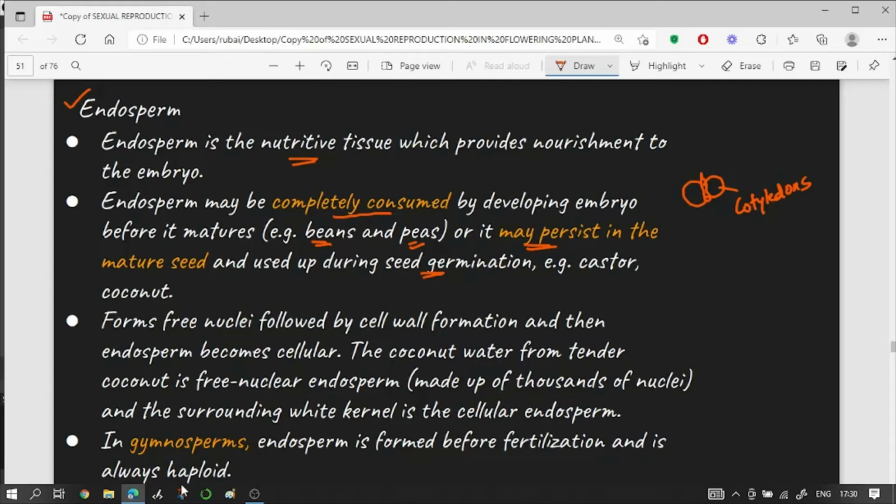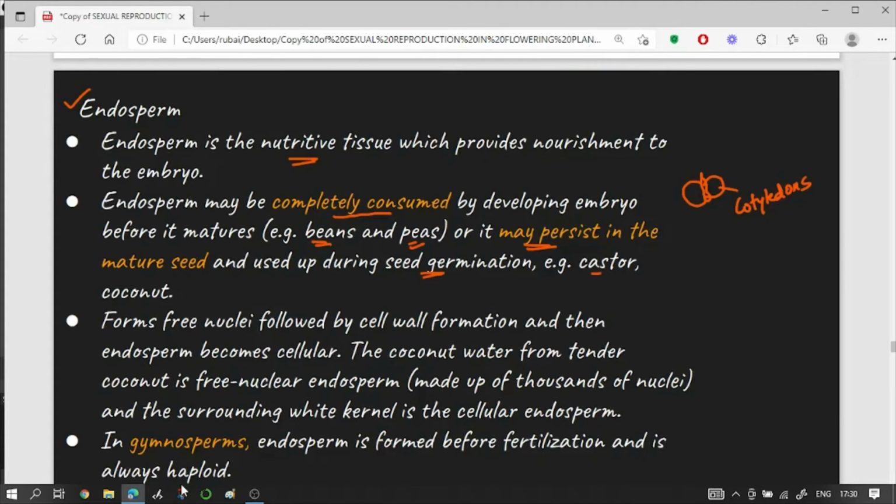All right, so examples of those plants where endosperm is present in the seed condition are castor and coconut. Now everyone must have seen a tender coconut, right? And we also drink the water out of a tender coconut. It's very nutritious and it's very tasty as well. And it quenches our thirst on a very hot sunny day, isn't it? So the water which you drink is actually the endosperm which is present in the coconut fruit, right?